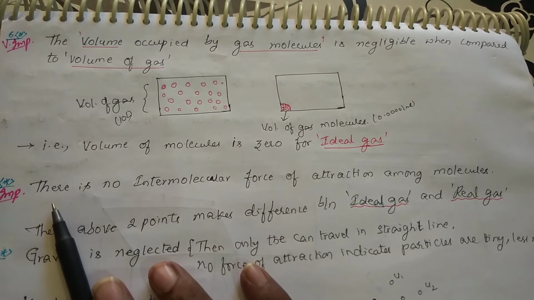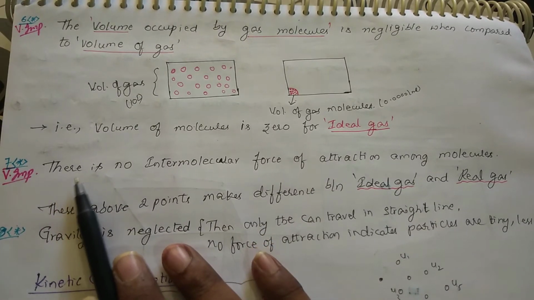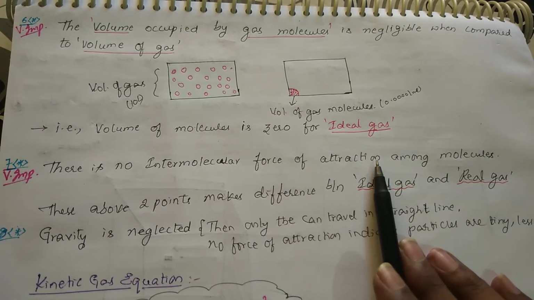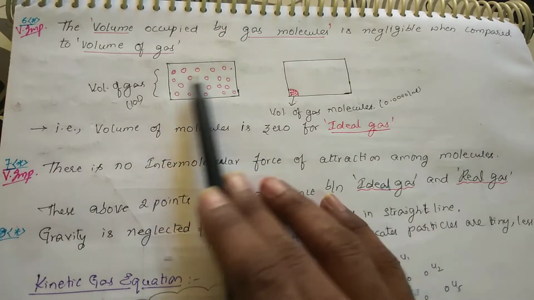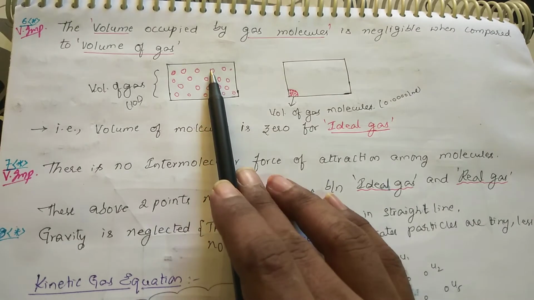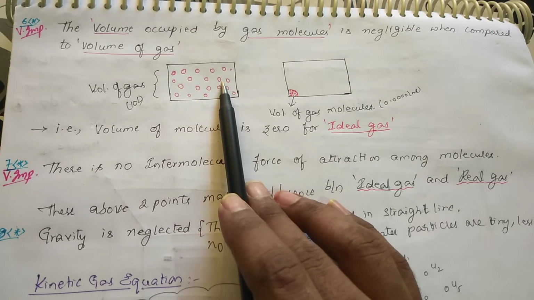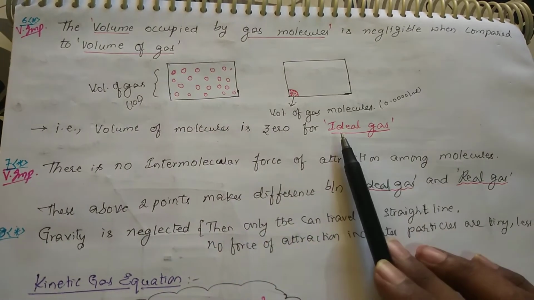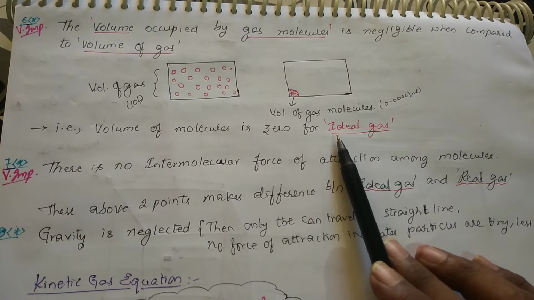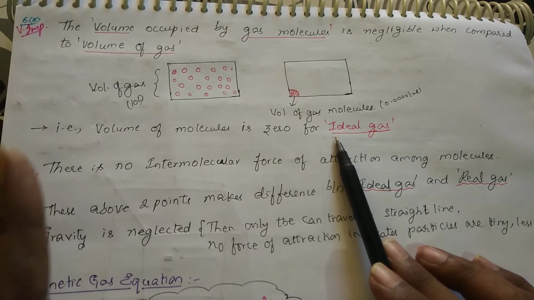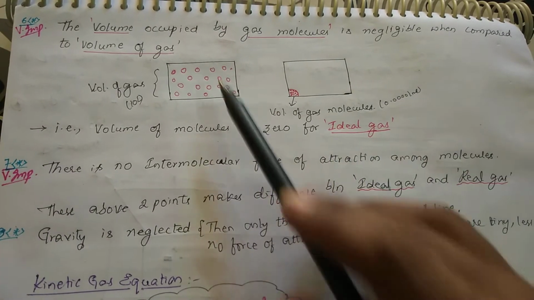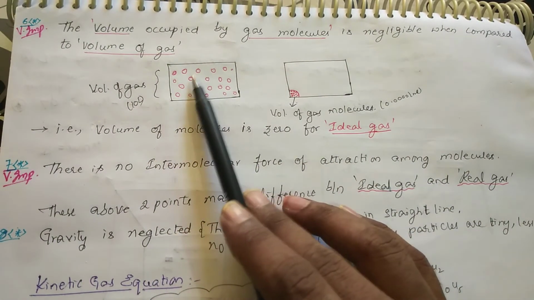Another postulate: there is no intermolecular force of attraction among the molecules. Suppose in a container, the particles are moving in all directions. This molecule is not attracting that one, and so on. Every molecule is individual. They do not exert any attraction or repulsion on each other. They move with their own velocity, and one does not affect the other.